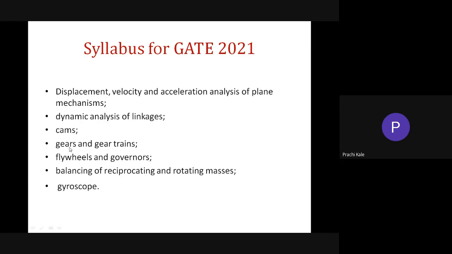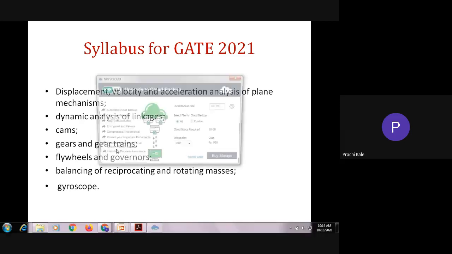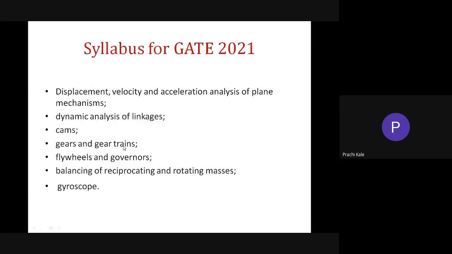So in this gears topic, in the regular class we have done spur gears and helical gears. So that comes under the gears. And then after that, spiral and bevel gear and worm wheel are remaining. That comes under this gear topic. And gear train is a separate unit. Gear train is a separate unit. Okay. So that also we have to complete. So that is a major part of the GATE syllabus. So when we cover it in class, it will get completed as a part of the GATE topic.